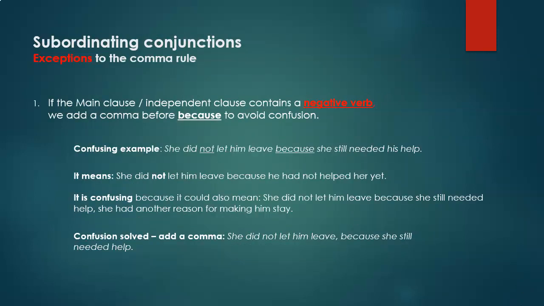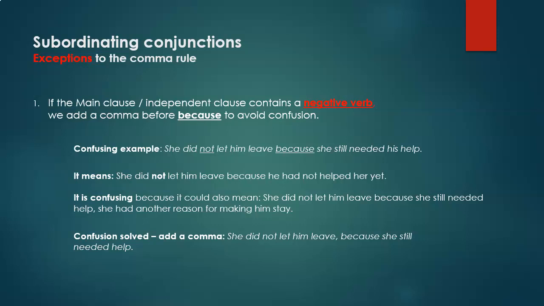Exception to the rule of subordinating conjunctions. Number 1. If the main clause or independent clause contains a negative verb, for example, not plus the verb, we add a comma before the subordinating conjunction because to avoid confusion.